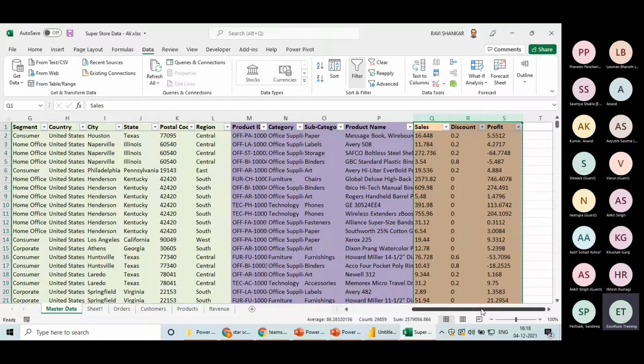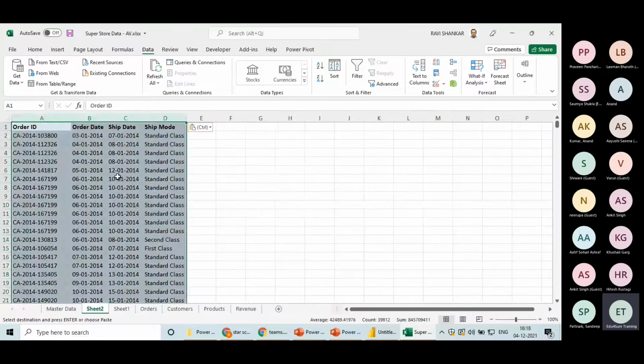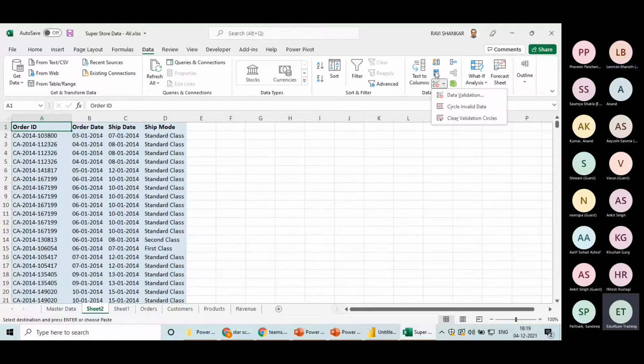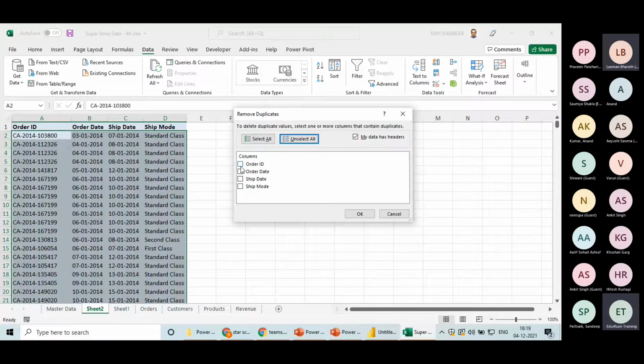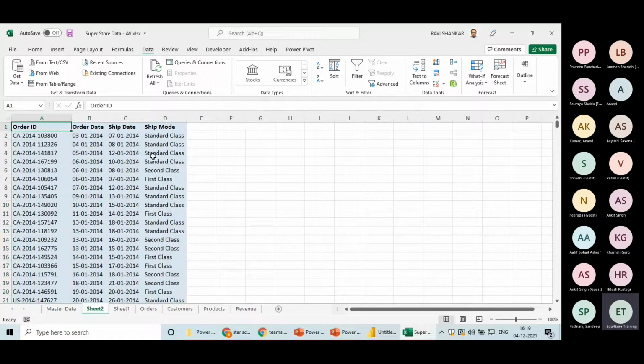Now, how will you do it? Basically, you will copy these columns. I'm copying these, please pay attention, into a separate table. Now, we have duplicate values here, right? What will I do? I will remove duplicates from this. On the basis of which column? Order ID, right? If I'm removing the duplicates, it saves a lot of memory.